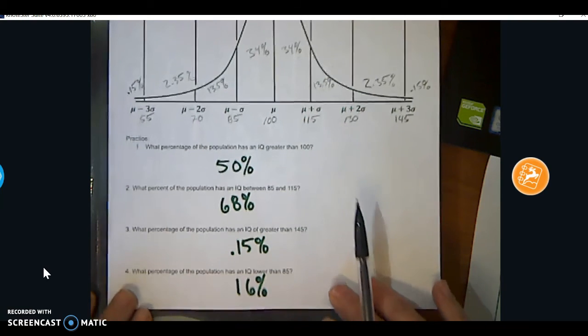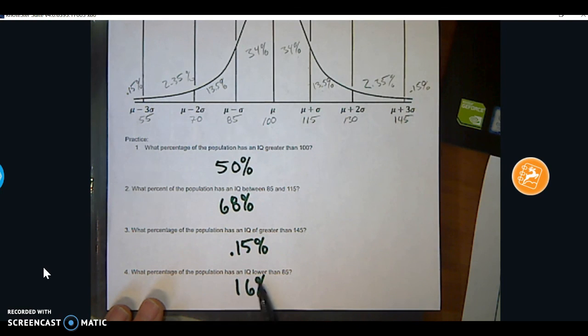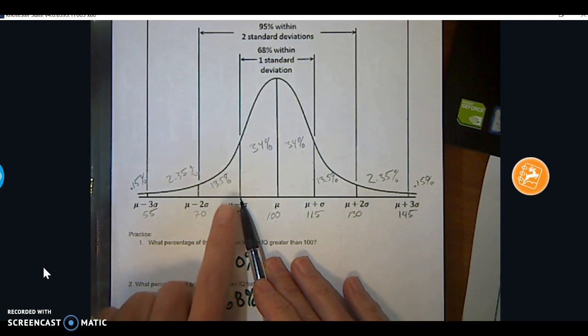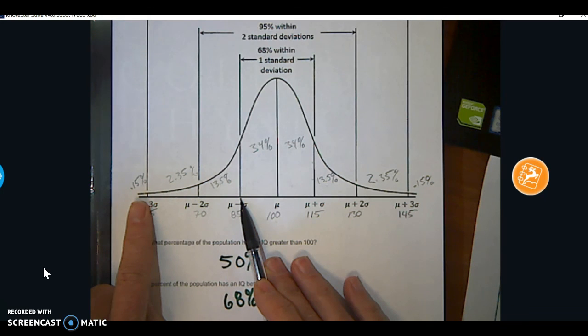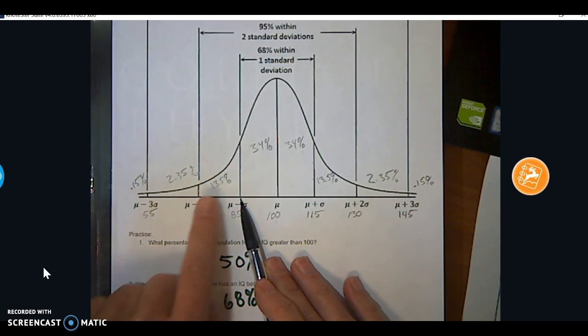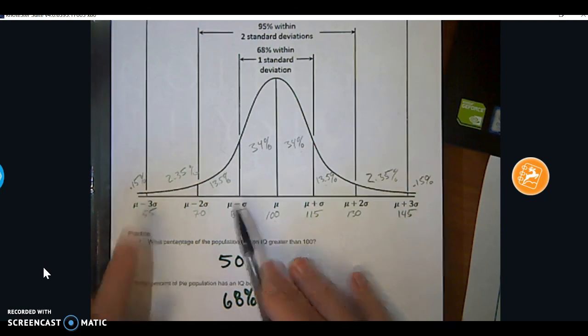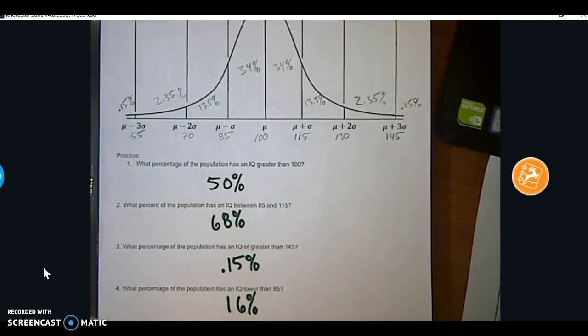And then the last one, number 4, what percentage of the population has an IQ lower than 85? So we'll look up here. Here's 85. This would be the population lower than 85. If I add those up, 13.5, 2.35, and 0.15, we get 16%. So that's just an introduction to how we're going to use this idea of the empirical rule for normal distributions. Let's see what you can do with the data that you're going to generate yourself.